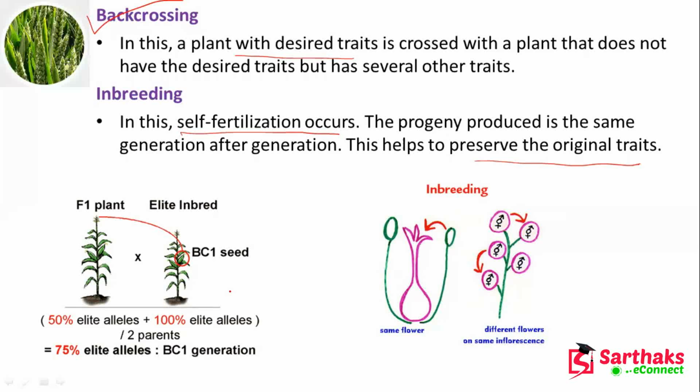Now, inbreeding technique. In the inbreeding technique, we are using self-fertilization. Here you can see that with the same flower, the progeny that is produced is the same generation after generation, and this helps to preserve the original characters. Here you can see so many breeds are there. So this is called inbreeding, and this is back crossing.